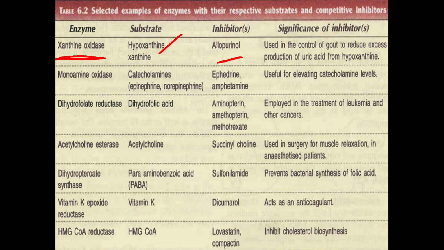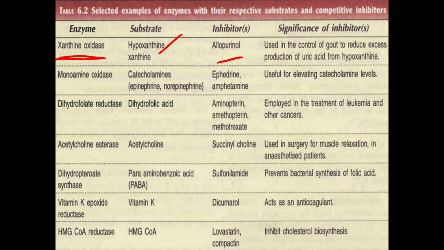Next is the dihydrofolate reductase enzyme. For this, the substrate is dihydrofolic acid, and the inhibitors are aminopterin and methotrexate. These inhibitors are employed in the treatment of leukemia and other cancers.